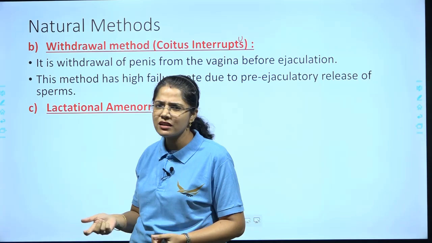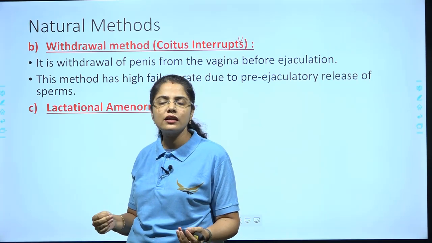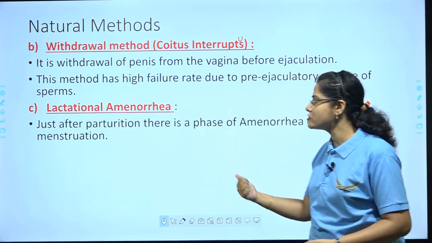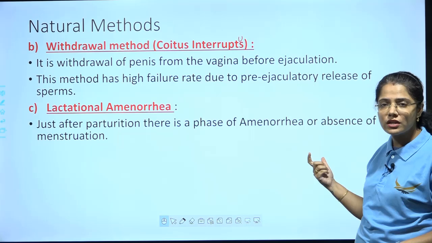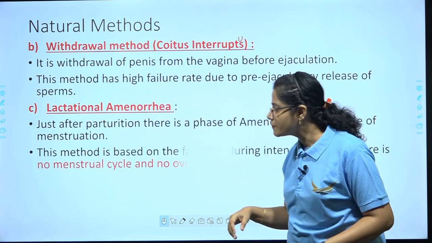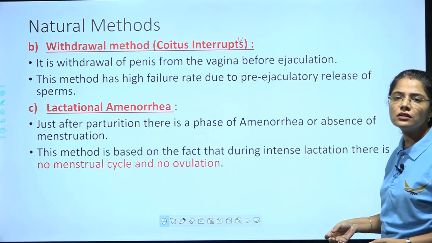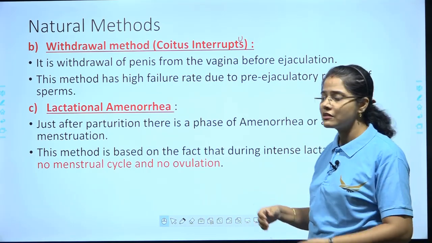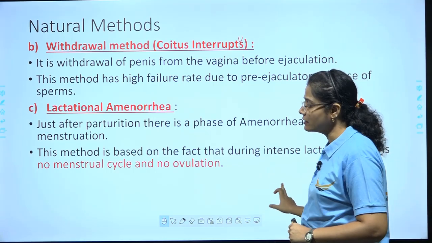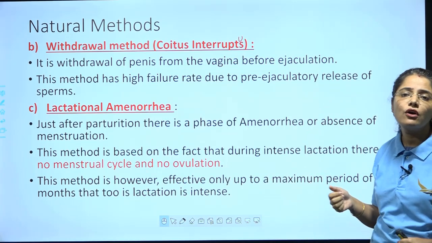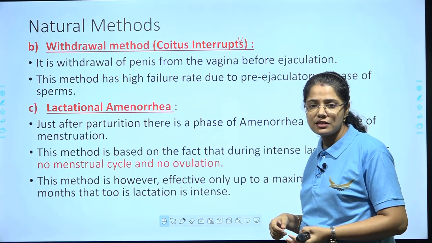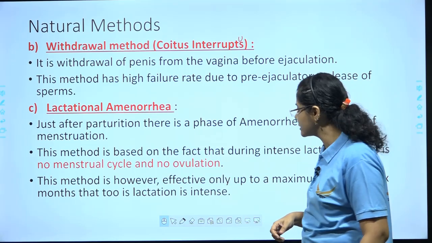So if the menstrual cycle is not there, ovulation is not happening, and naturally she is not going to conceive, right? Just after parturition there is a phase of amenorrhea, or you can say absence of menstruation. This method is based on the fact that during intense lactation there is no menstrual cycle and no ovulation. But again, this method is effective only up to a maximum period of 6 months, and that too if the lactation is intense.